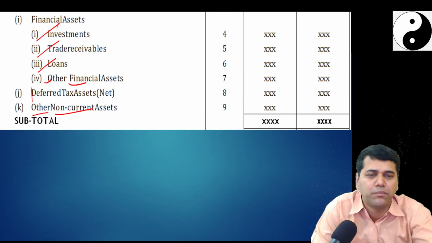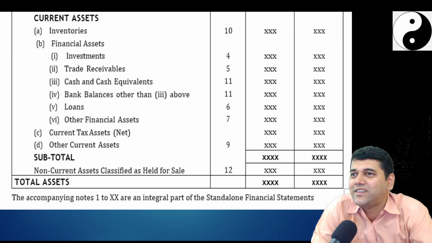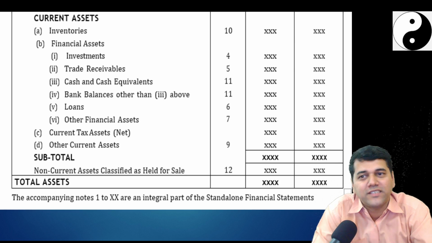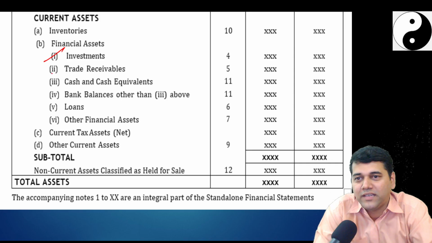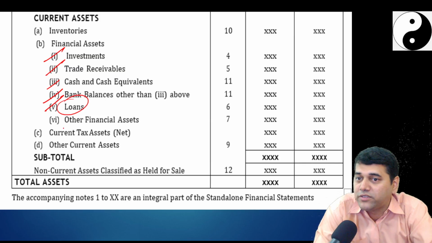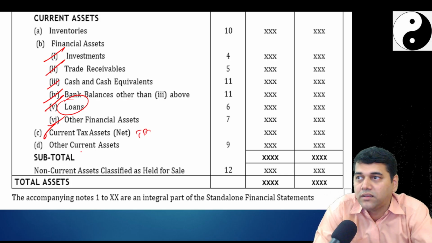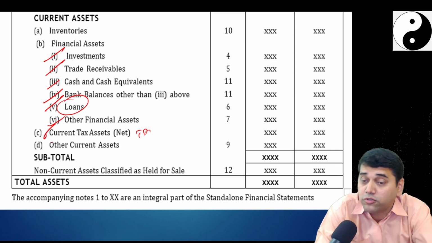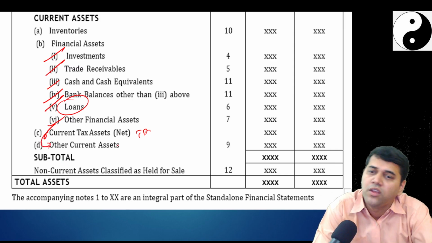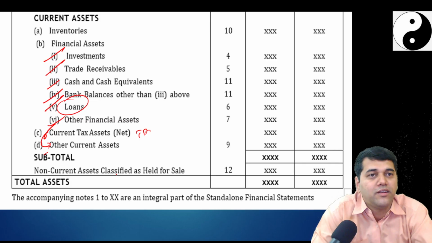Now everything will come there. We'll move on to the current inventories. Again, financial assets came, 109. Trade receivable, cash and cash equivalent, bank balance, loans. Again loans separate, and other financial assets. Current tax assets, like suppose TDS and all are there: current tax, TDS receivable, non-financial. But separate disclosure, you cannot put TDS under other current assets, or you can have it classified. Now other current assets, non-current assets held for sale, 105.